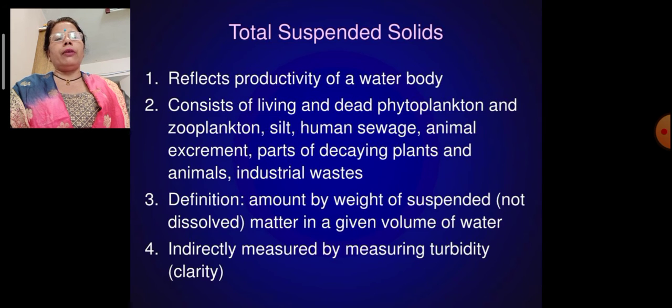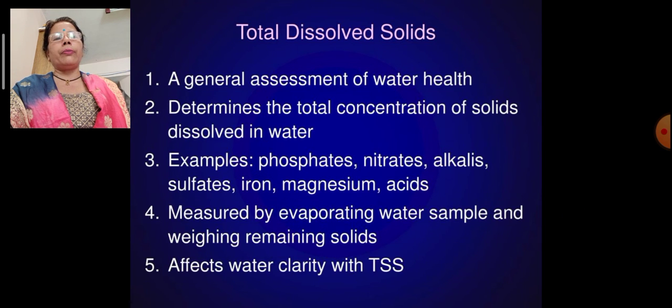Likewise, at Ranka we know that at about 9 to 10 meters there is a wall of these suspended solids, which is not useful. It is very dangerous for living animals, especially aquatic animals. It is indirectly measured by measuring turbidity, that is, the clarity of the water, and turbidity is toxic for aquatic animals, which it affects much more.